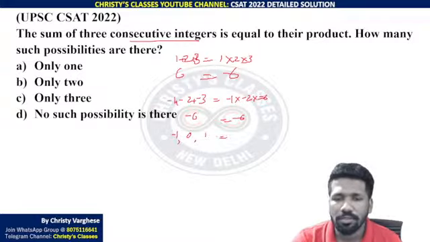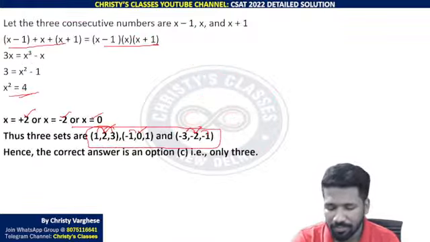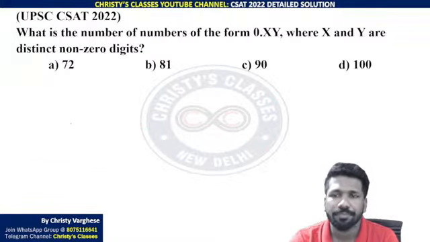Sum is 0. Product is also 0, 0 into something. So these three sets satisfy. So only 3 is the correct answer. These are the three sets. I hope all of you understood it.